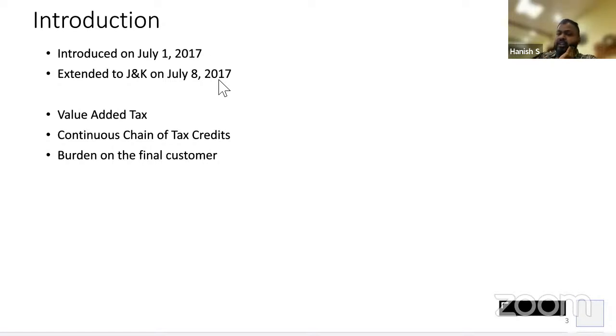Now, can he claim input credit? No. He cannot claim because he is a final customer. So the entire tax burden of that entire supply chain will be borne by the customer. Government has got tax at 3,500.